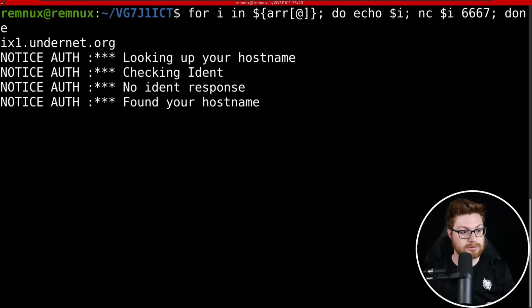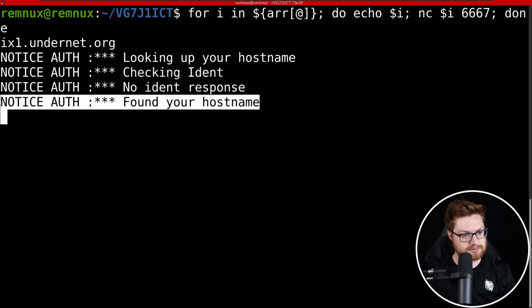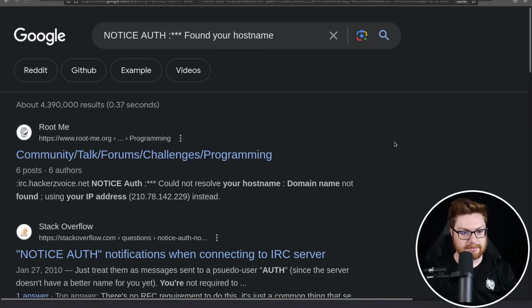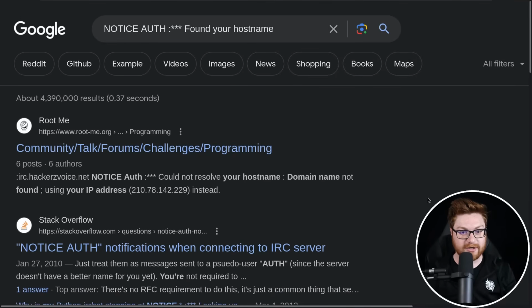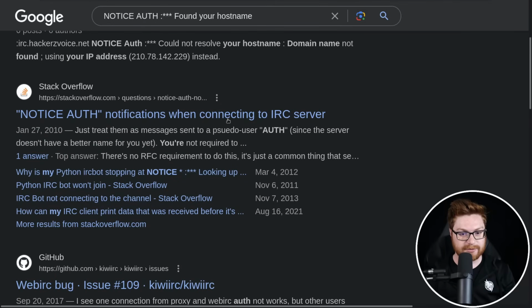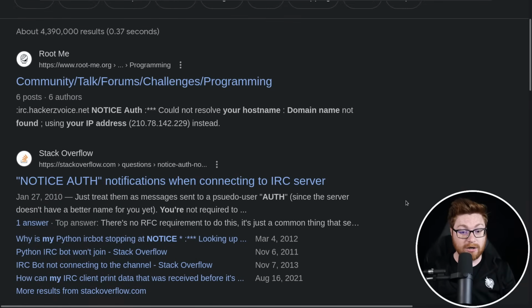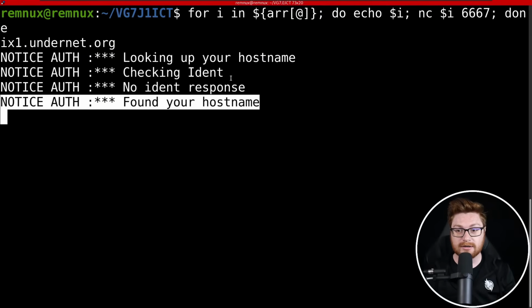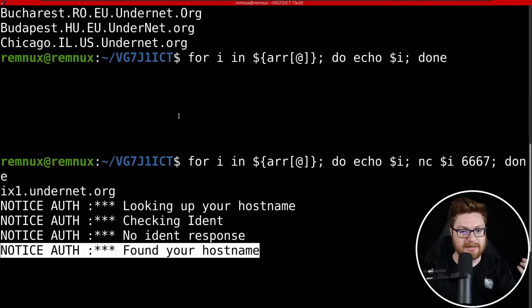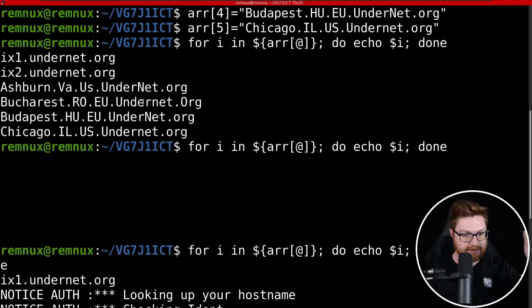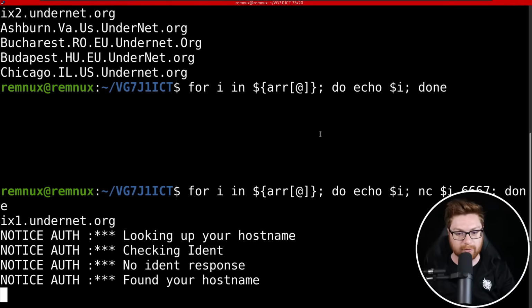Ooh. What? Okay. Notice: looking up your hostname, checking ident, found your hostname. What is this? Notice auth? What is that? Let me just Google this super quick. "Notice AUTH found your hostname", notice when connecting to an IRC server. Oh, it's an IRC server. Oh, all of those are. Maybe? I mean, yeah, I guess the domains look like the dot format for IRC servers.